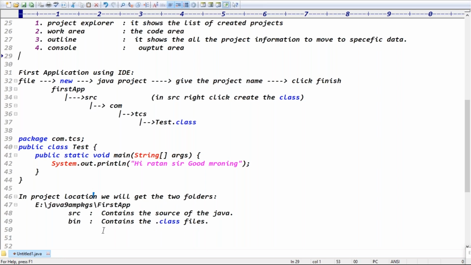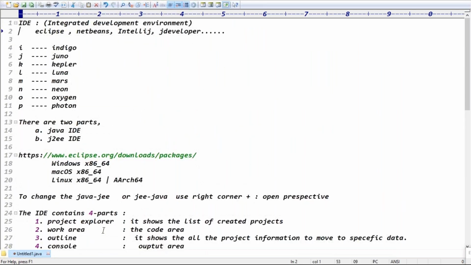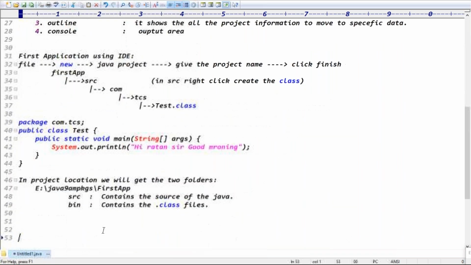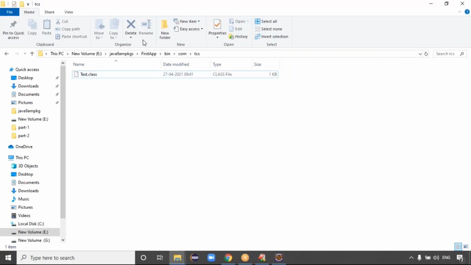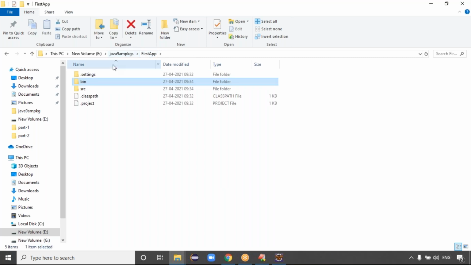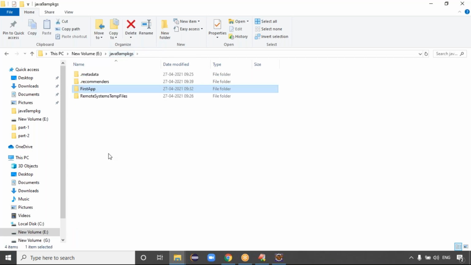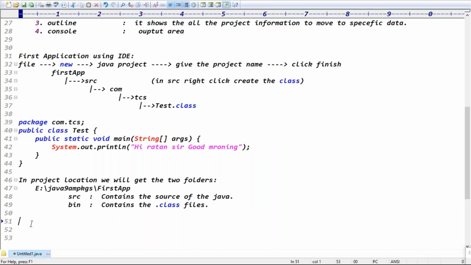I hope you got clarity about what the IDE is, what it contains, what the Outline is doing, and how to create the project. The first application is clear, right? Now, using the Eclipse IDE, I can do the second application.